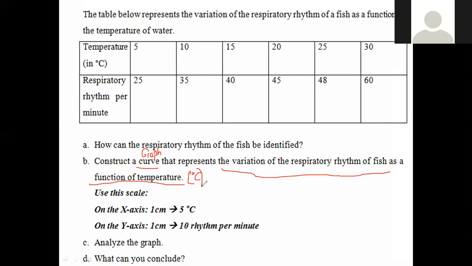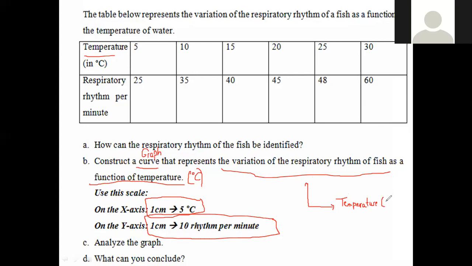They gave us the scale. They said use the scale: on the x-axis, every 1 centimeter will be 5 degrees Celsius, while on the y-axis, every 1 centimeter will be 10 breaths per minute. So here, this is the graph, for example. On the x-axis, we have to put the temperature, since always the one up in the table should be down in the graph. So you have to write temperature, and you don't have to write temp. You have to write it as a full word, temperature in degrees Celsius. And on the y-axis, you have to write the respiratory rhythm per minute.